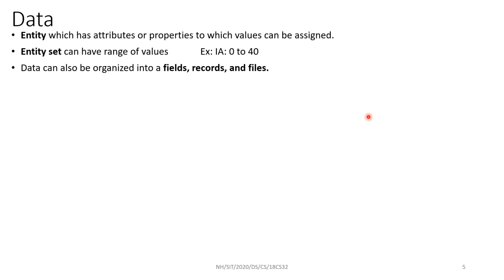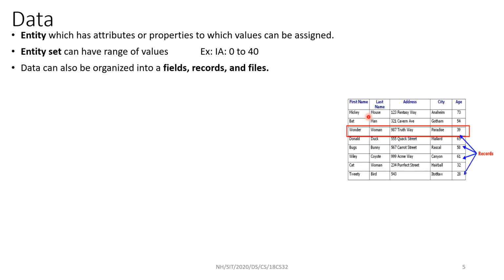So when you have a bulk amount of data, you place that in a permanent place. We call that a file. We can have n number of files. A file can consist of records.